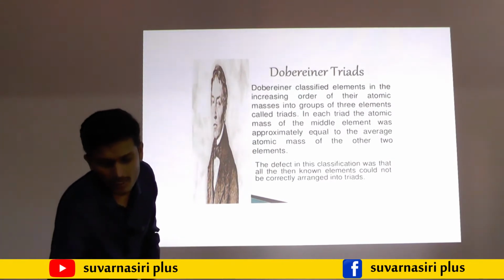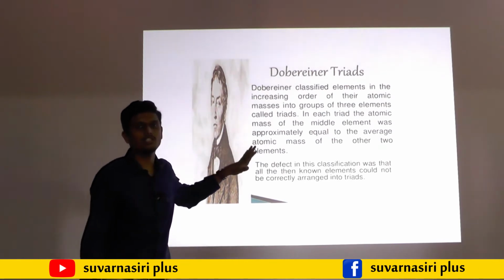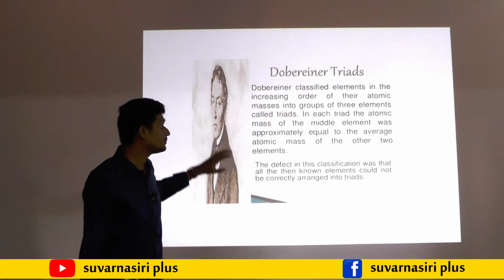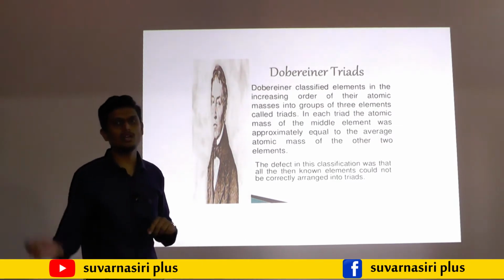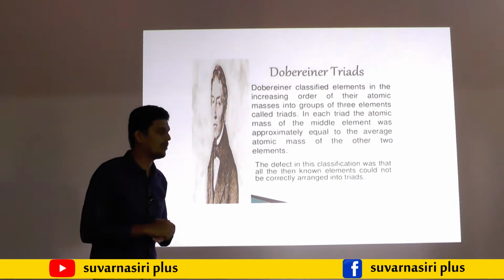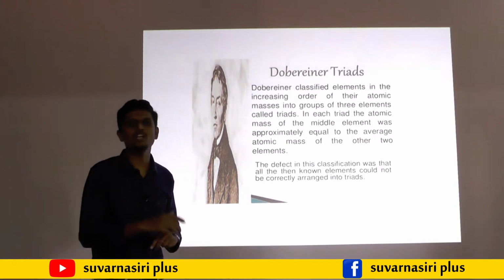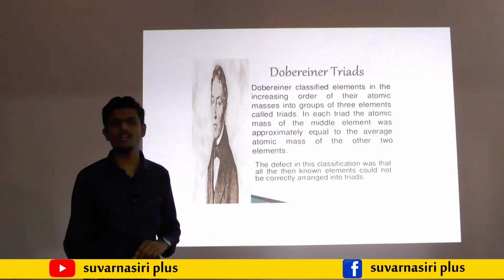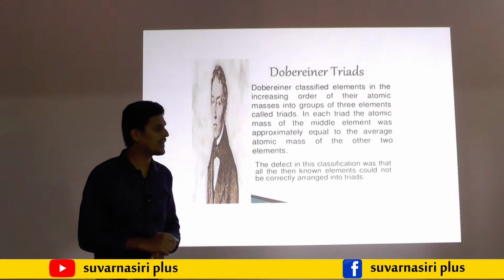The first scientist who attempted this is Dobereiner. Dobereiner attempted to classify the elements in a proper manner. Before Dobereiner, William Prout, whom you studied in your lower classes, suggested that atomic mass is helpful to construct the periodic table.